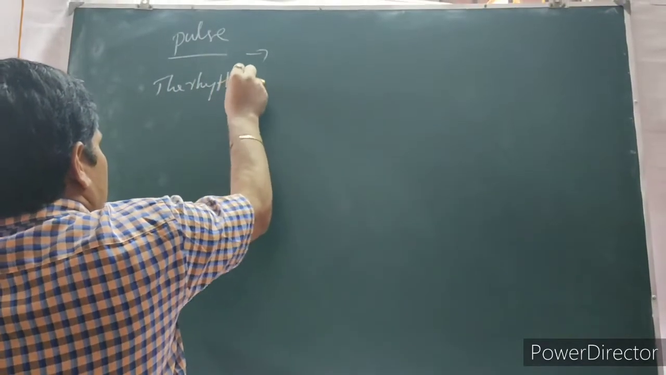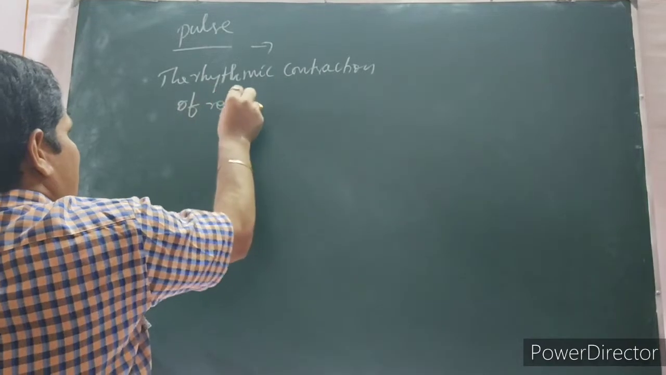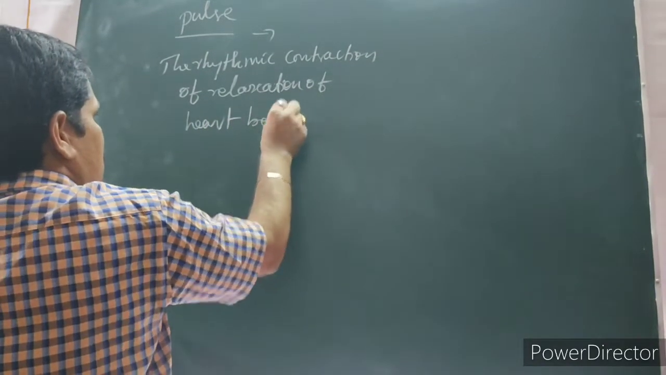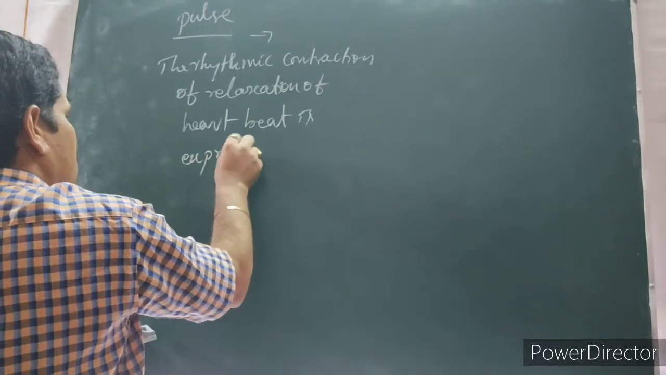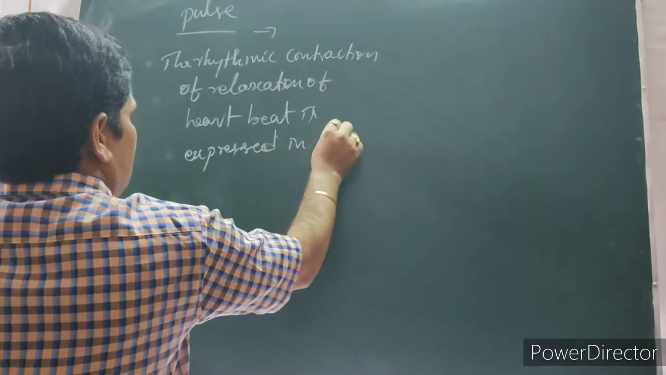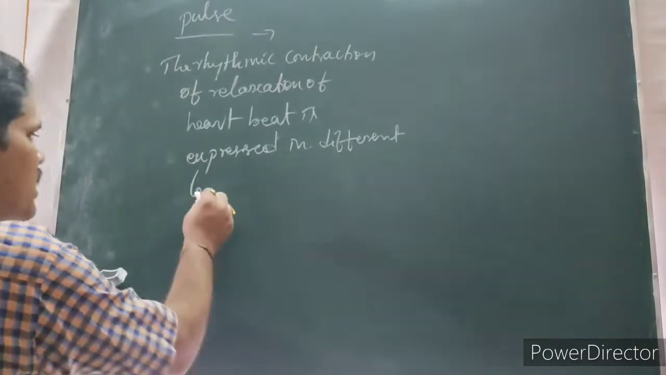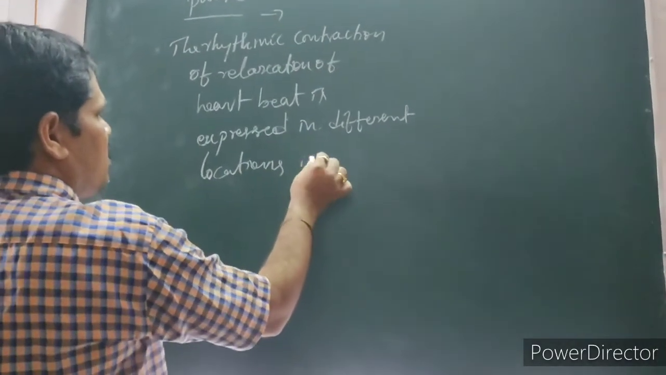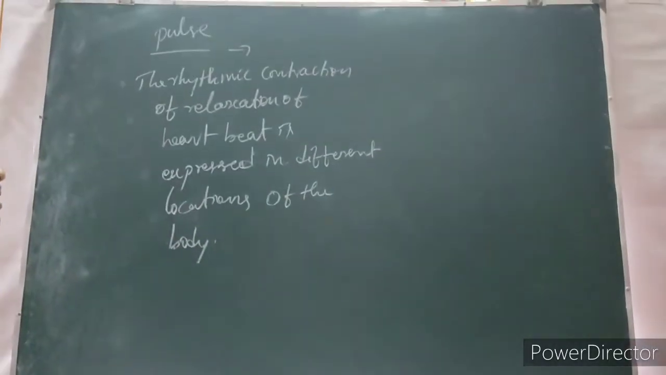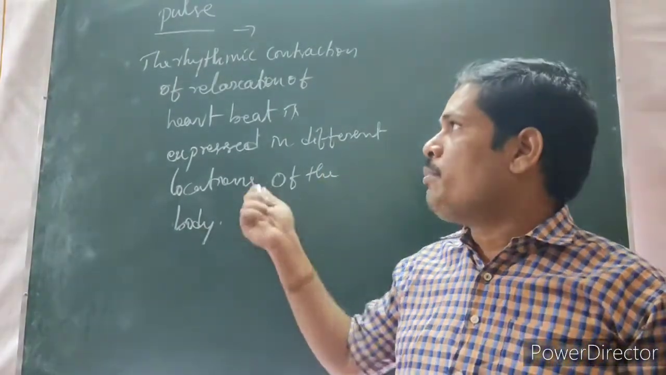The rhythmic contraction and relaxation of the heartbeat expressed in different locations of the body is called as the pulse.